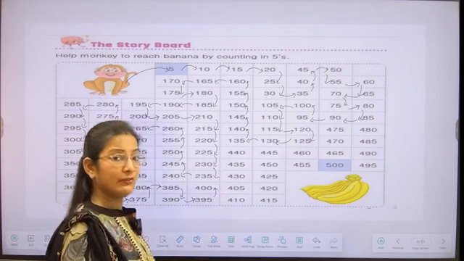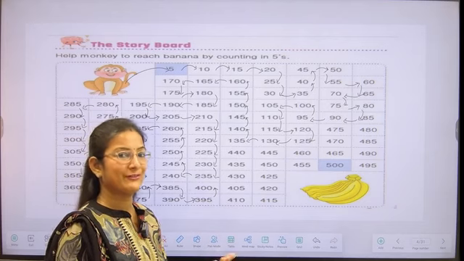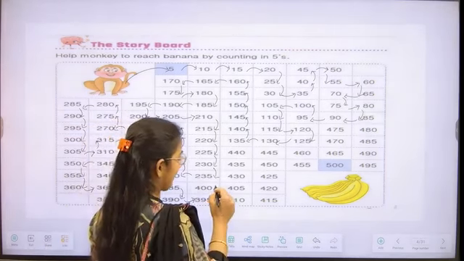After 400, he will move to 405. So let's do it.